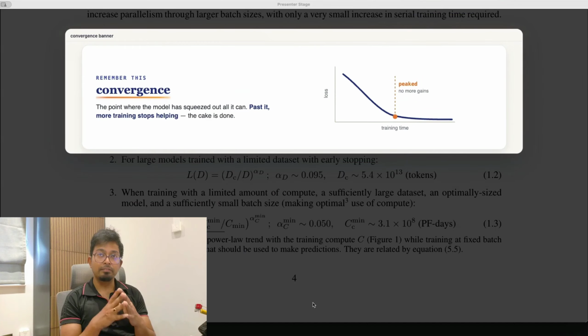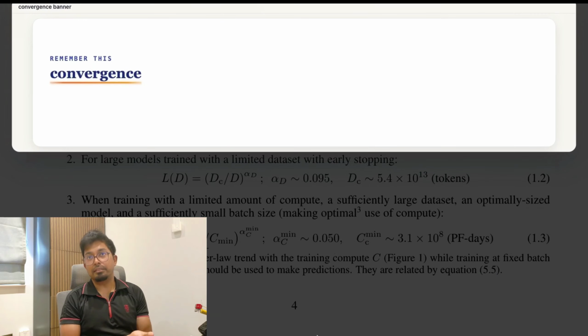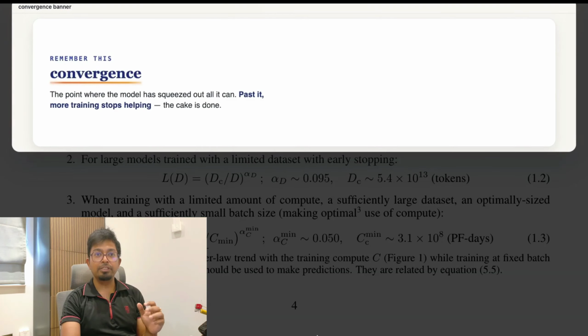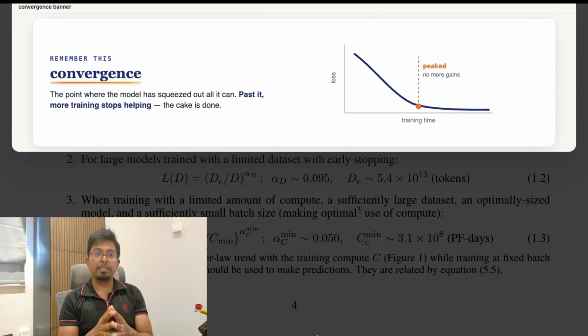The first one is convergence. Picture baking a cake. At some point, more time in the oven stops making it a better cake. It's done. Leaving it in longer, you're not improving it anymore. You're just burning it. In machine learning, convergence is that same point. Your model has squeezed pretty much everything it can out of the data with the setup you gave it. Keep training past that point and performance stops moving. It's peaked. Now hold on to that concept.